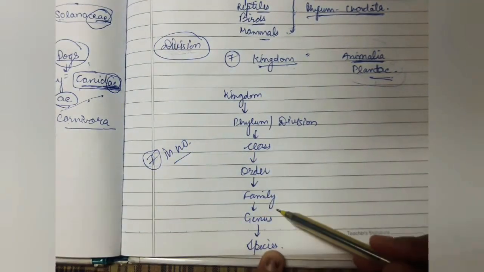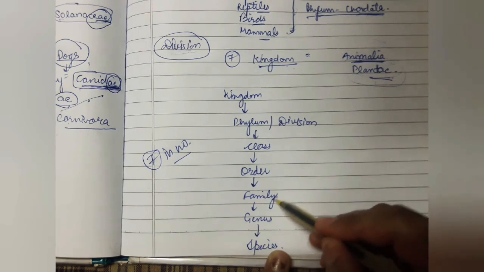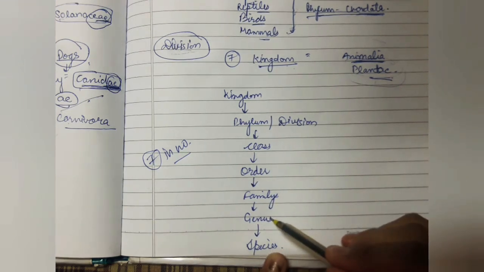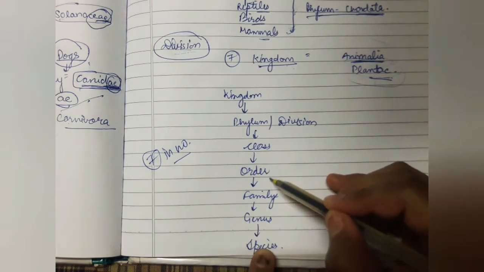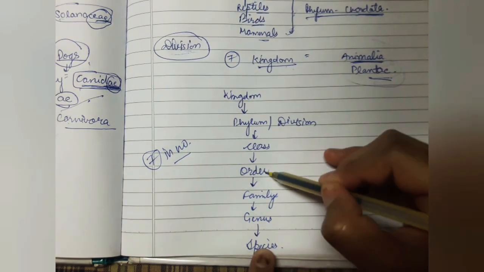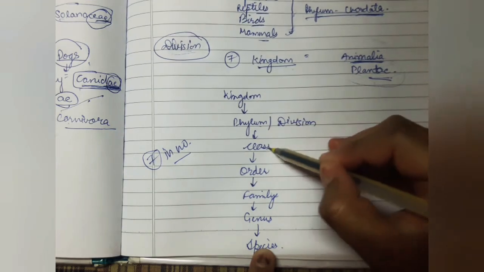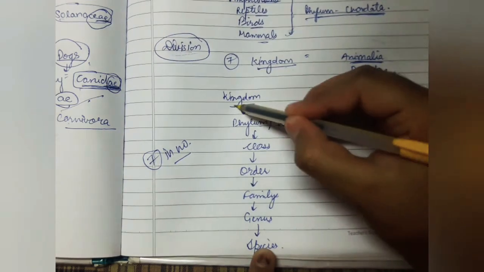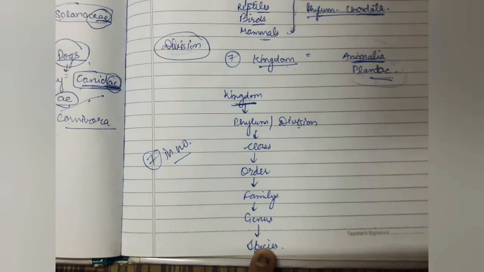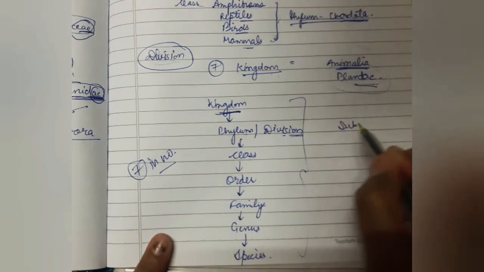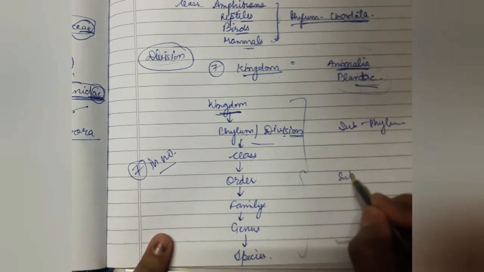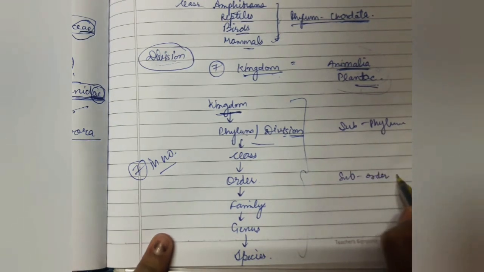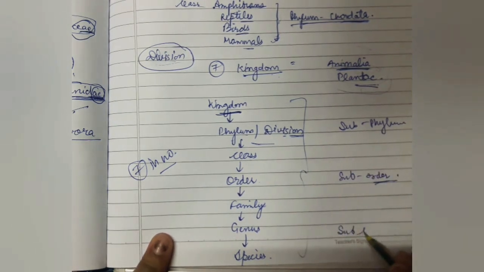The basic pattern here is that genus comprises species, family comprises different genera, order comprises different families, class comprises different orders, phylum and division comprise different classes, and kingdom comprises different phyla. They can also be subdivided, as we can see, subphylum, suborder or subspecies.